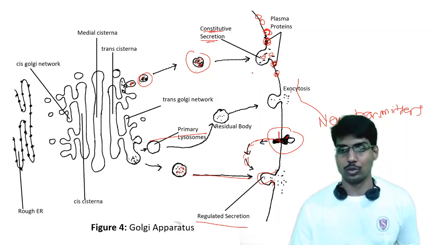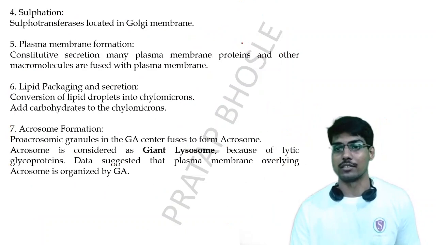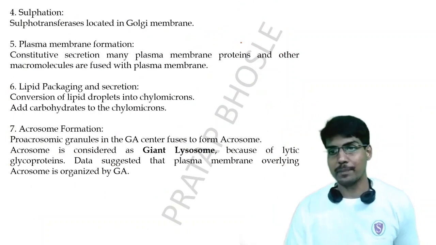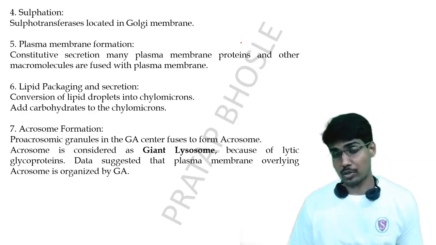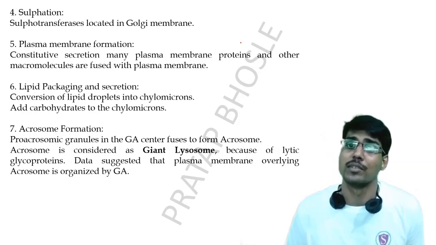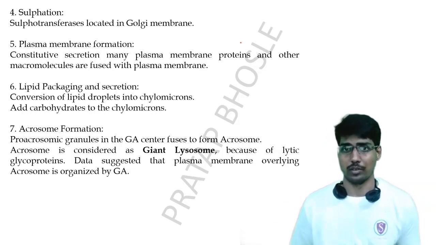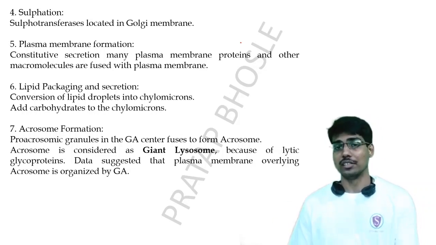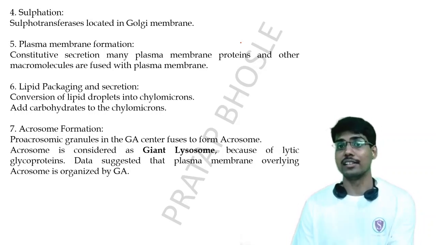So this is how the plasma membrane is synthesized or enriched by the Golgi apparatus. Next is the lipid packaging and secretion. Whatever lipid droplets come inside the Golgi apparatus, either from the smooth endoplasmic reticulum or cytoplasm, are converted into chylomicrons. And to these chylomicrons, the carbohydrates are also added in this Golgi apparatus.